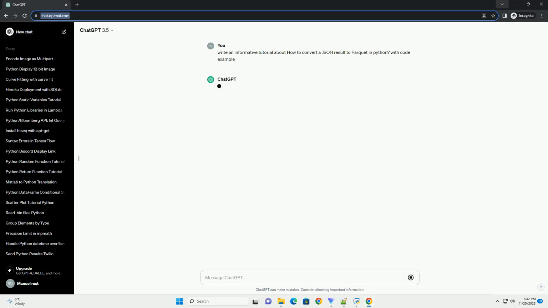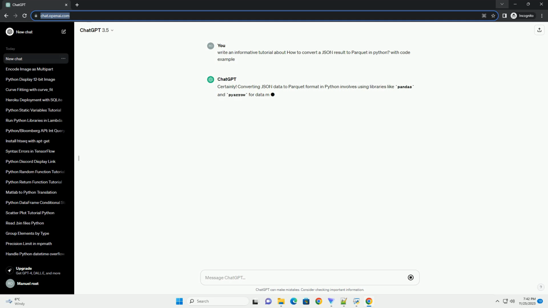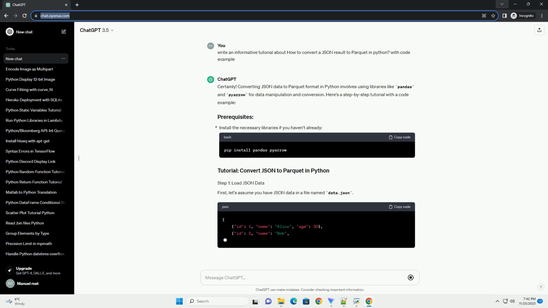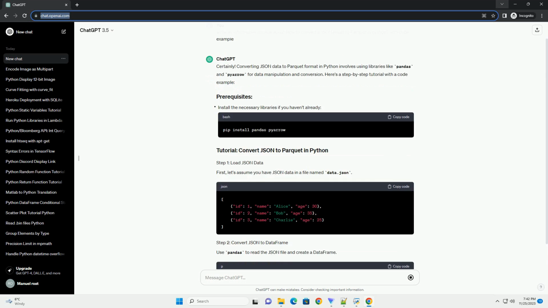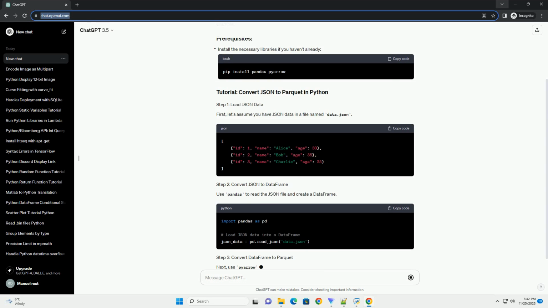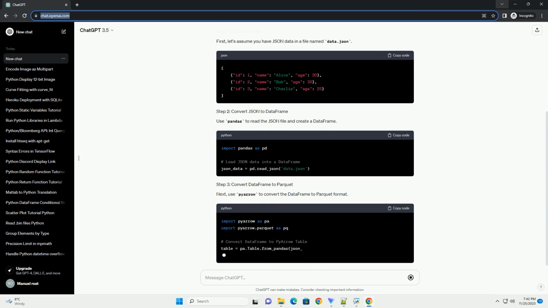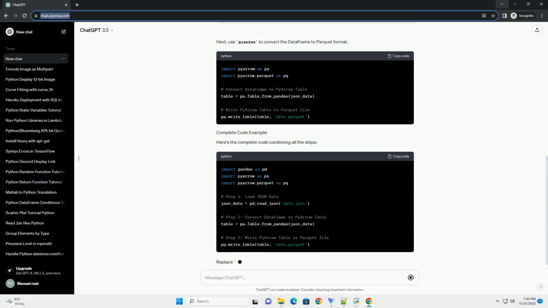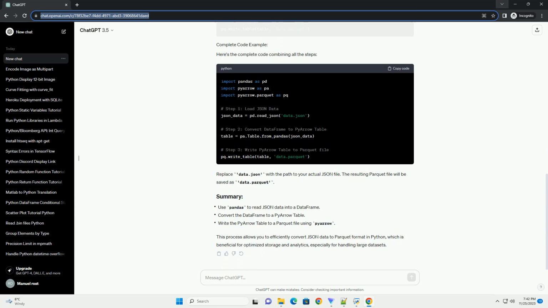Certainly. Converting JSON data to Parquet format in Python involves using libraries like pandas and pyarrow for data manipulation and conversion. Here's a step-by-step tutorial with a code example. First, let's assume you have JSON data in a file named data.json. Use pandas to read the JSON file and create a data frame.